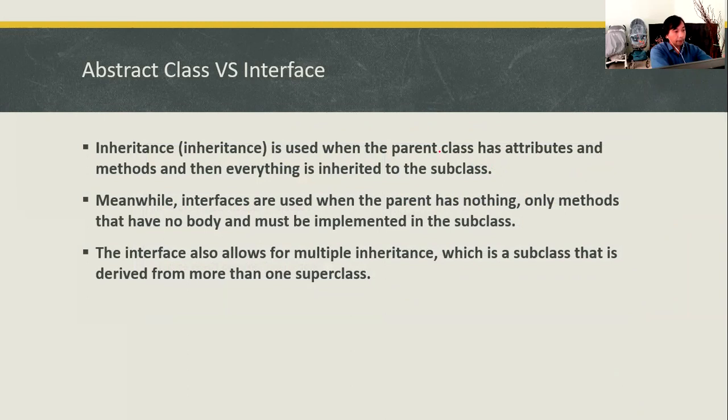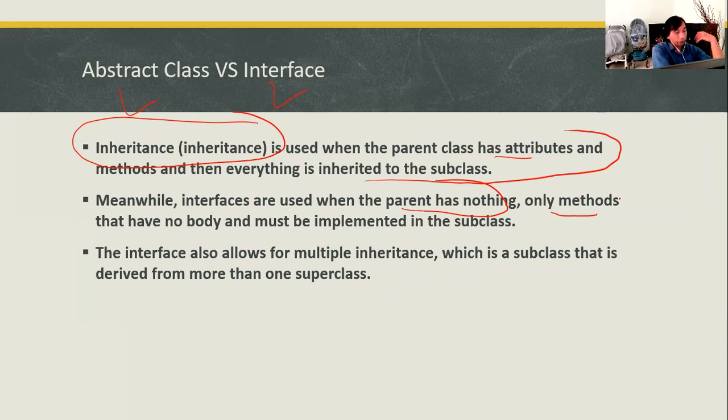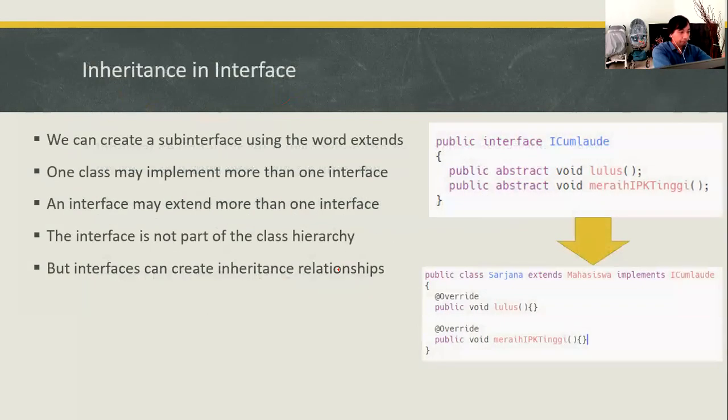Inheritance is used when the parent class has attributes and methods, and then everything is inherited by the subclass. Okay, so both the abstract class and the interface implement the inheritance concept. Meanwhile, interface is used when the parent has nothing, meaning it only consists of methods that have no body, and those methods always have to be implemented by the subclass. And the interface also allows for multiple inheritance, where a subclass derives from more than one superclass.